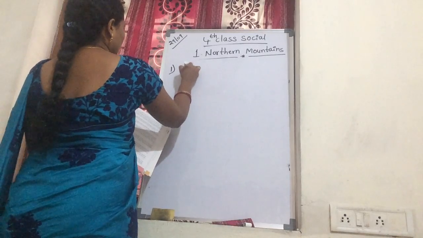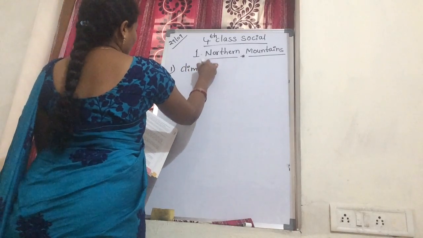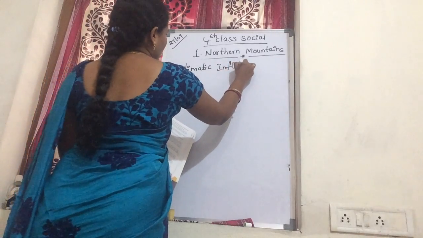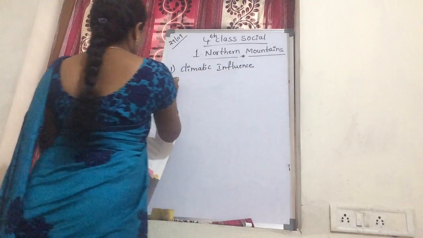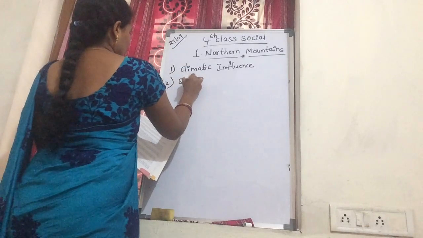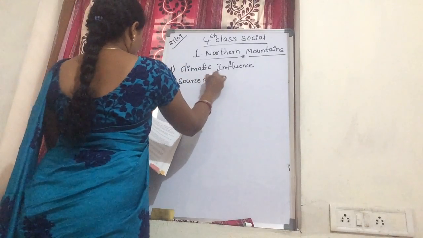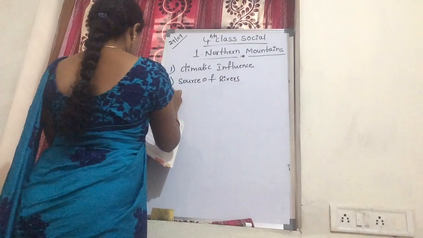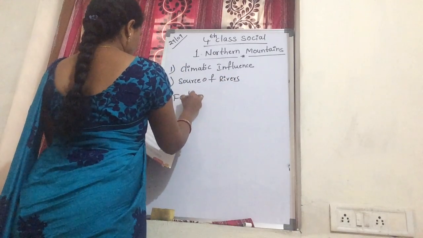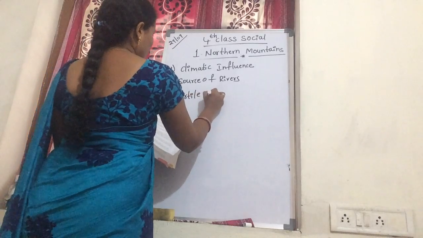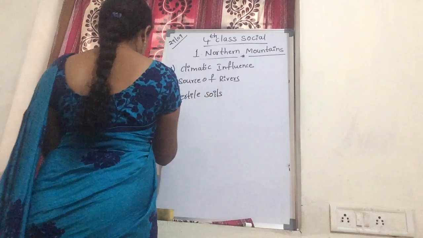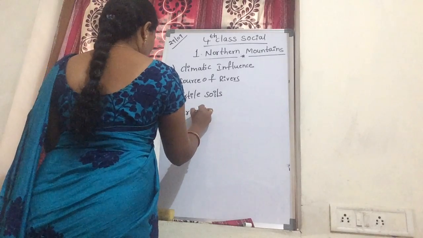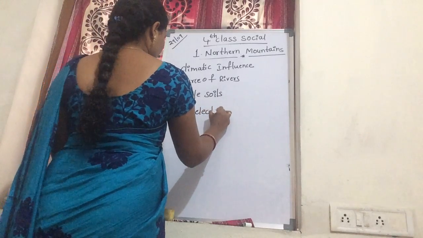First, climatic influence. Source of rivers. Fertile soils. Hydroelectricity.